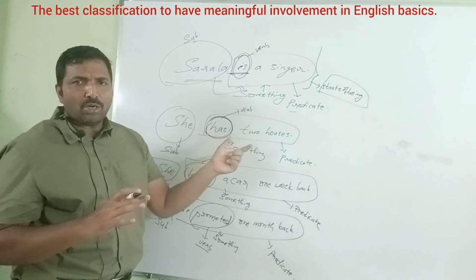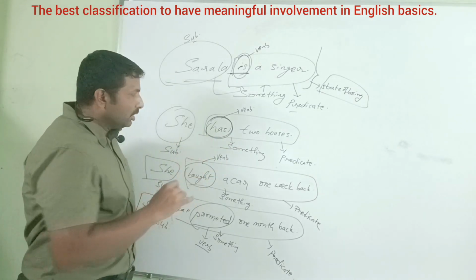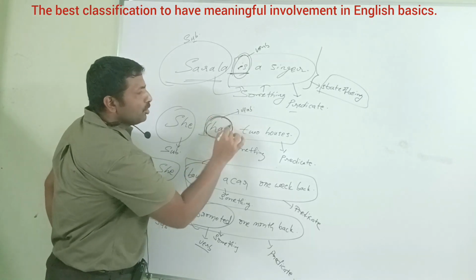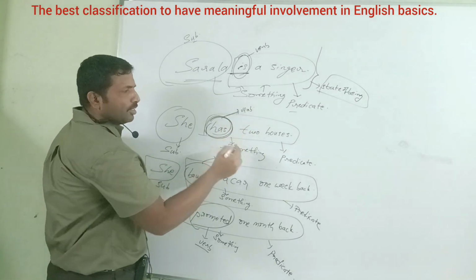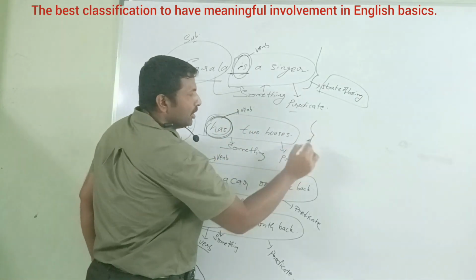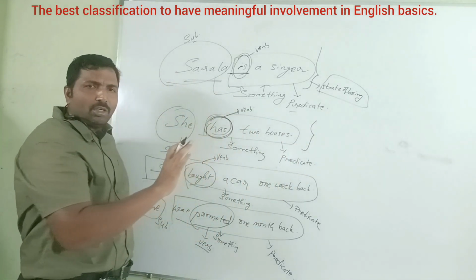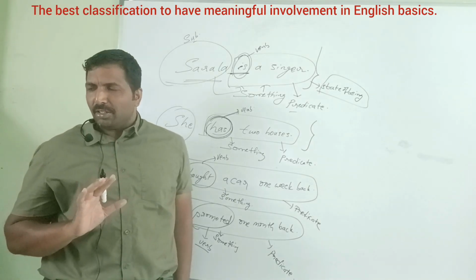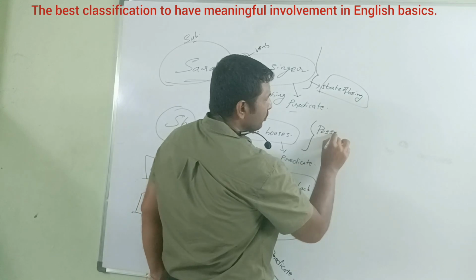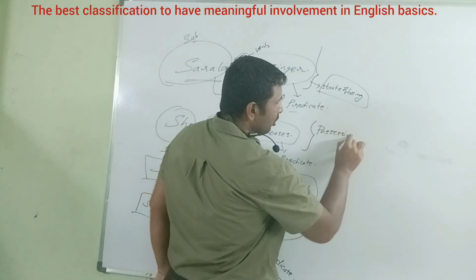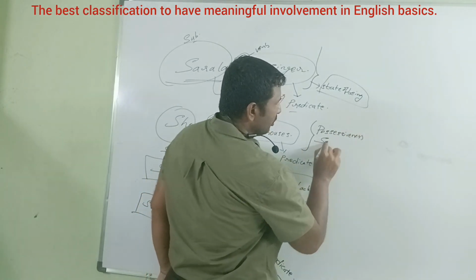The predicate part has the verb of possessiveness. That is the reason this sentence belongs to possessiveness sentences.